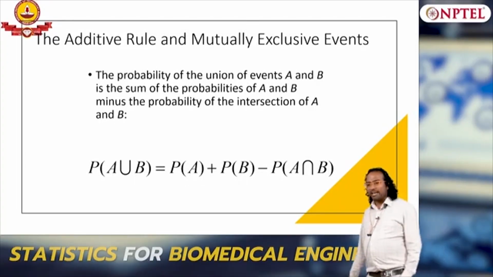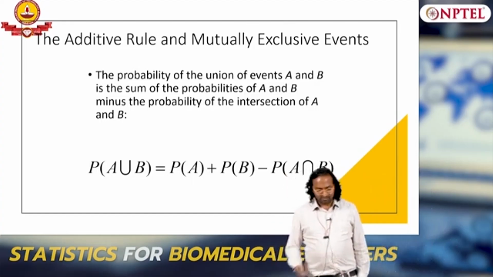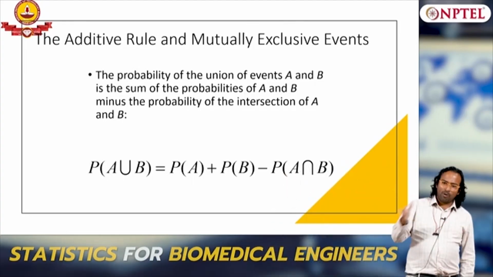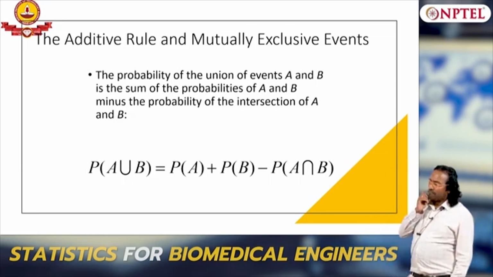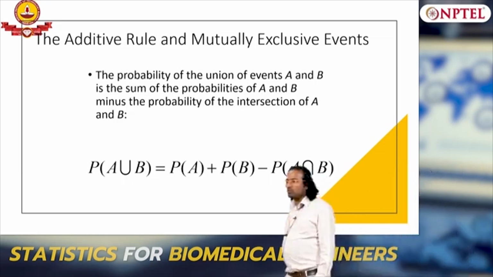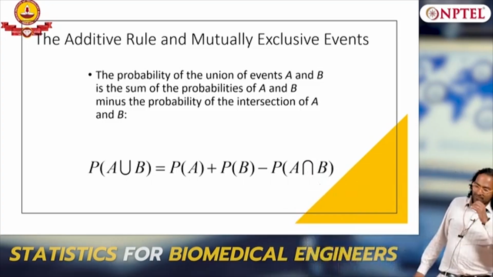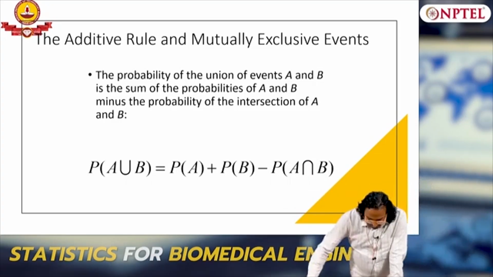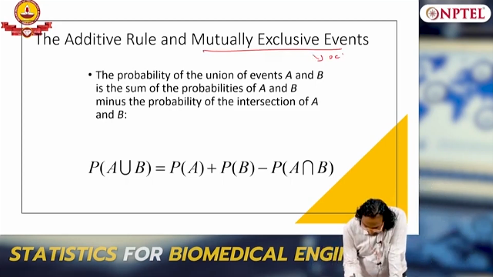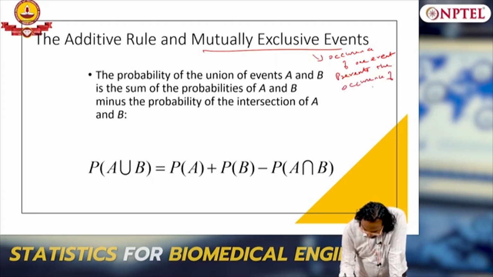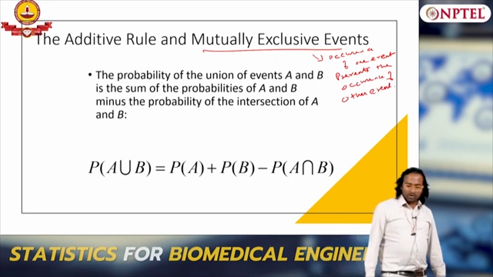So what is mutually exclusive and independent? We know what is an event, right? We have defined a set of interest. But when we call two events mutually exclusive, what does it mean? The occurrence of one prevents the occurrence of the other. Very precise. Occurrence of one event prevents the occurrence of the other. Okay, so that is mutually exclusive.